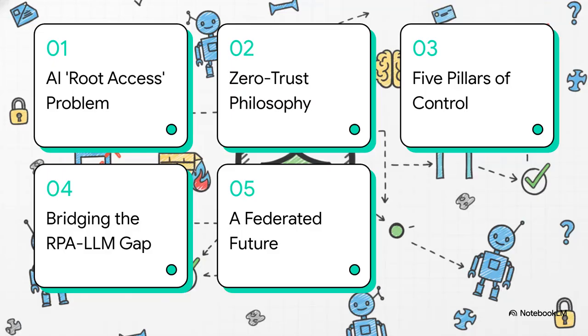Okay, so here's our roadmap for today. We're going to start by looking at the root access problem, which is basically a ticking time bomb in most AI projects right now. Then we'll get into the zero trust philosophy that completely defuses it. We'll break down the 5 core pillars of this security model, see how it actually unlocks real-world business value, and finally, we'll take a peek into its really exciting federated future.